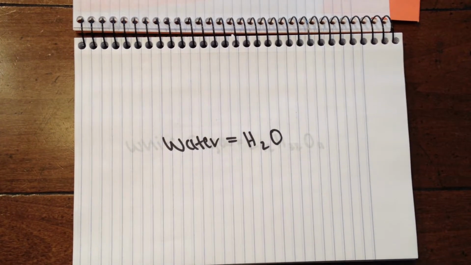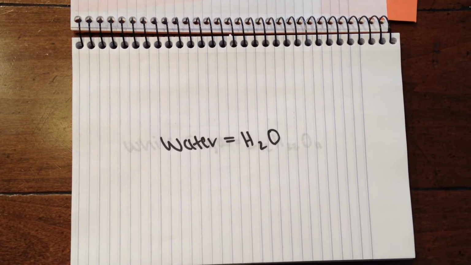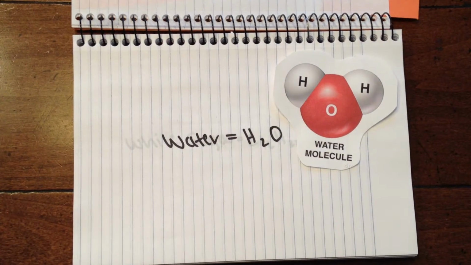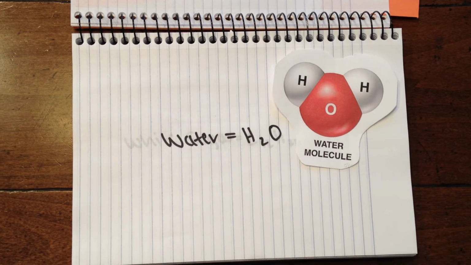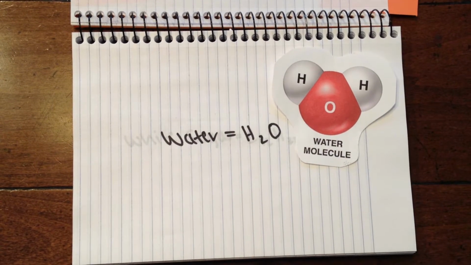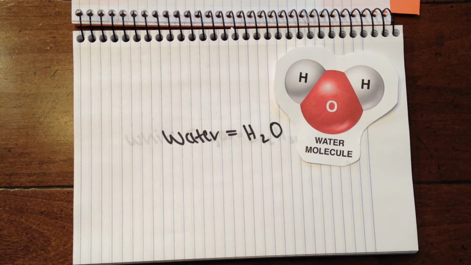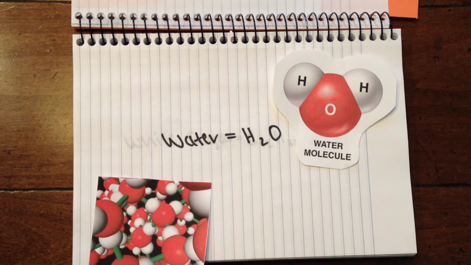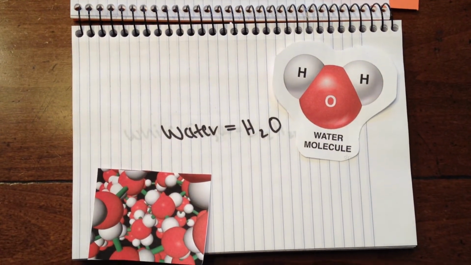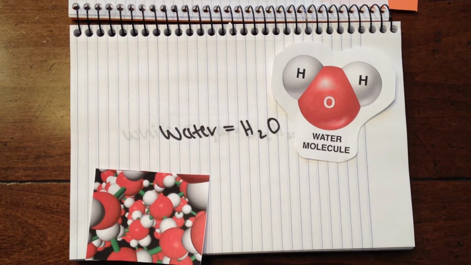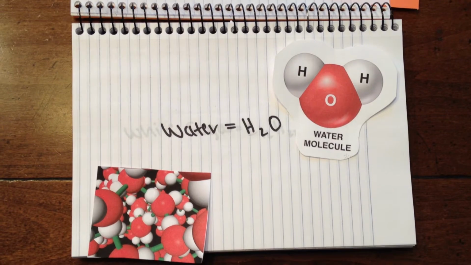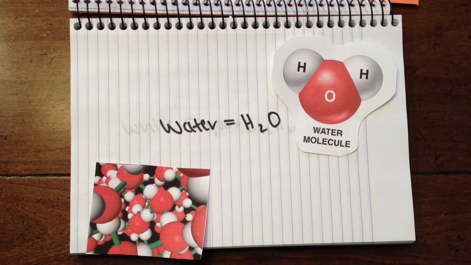Water is a compound which contains two hydrogen atoms and one oxygen atom. The chemical formula for water is H2O. Hydrogen and oxygen always combine to form water in a fixed ratio. For example, if there were only 3 molecules of water, there would be 6 hydrogen atoms and 3 oxygen atoms, because there is always a 2-to-1 ratio of hydrogen to oxygen atoms in water.